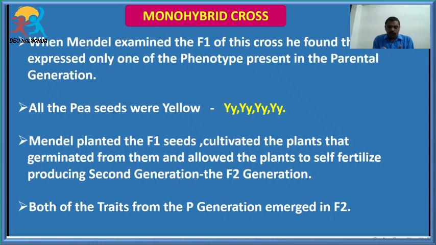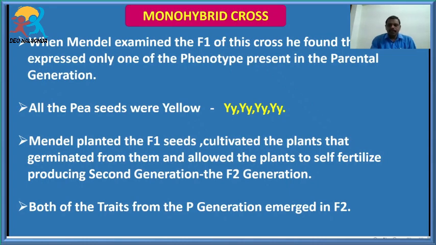After observing the F1 generation, he collected the seeds and planted them in the soil, and these seeds germinated and developed into plants. Now these plants are self-fertilized, and they produced the next generation, called the F2 generation. In this F2 generation he observed that both traits appeared, the yellow color trait as well as the green color trait.